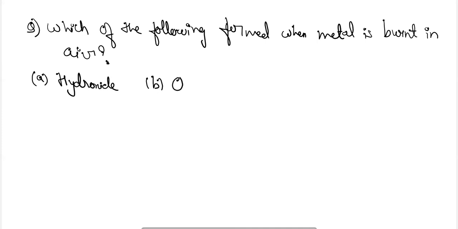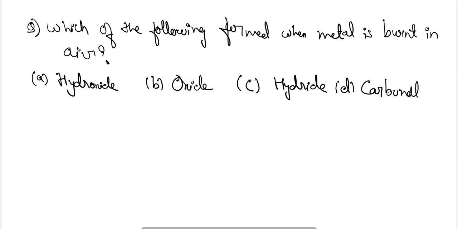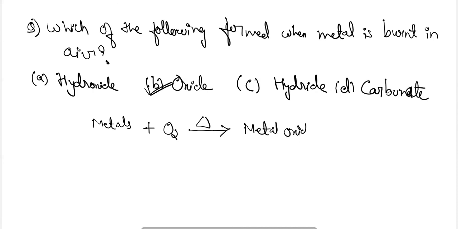Option B, oxide is formed. Option C, hydride is formed. Or option D, carbonates are formed. So try to answer this question by pausing the video. The correct answer here is oxides. When metals are burnt in air, they react with the oxygen of the air to form metal oxides.